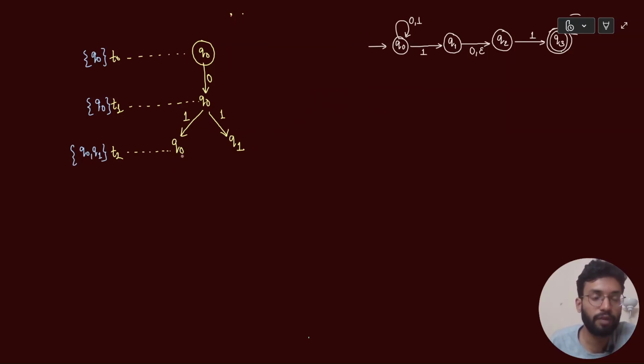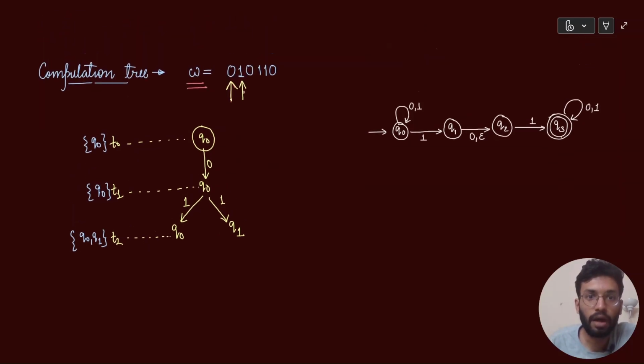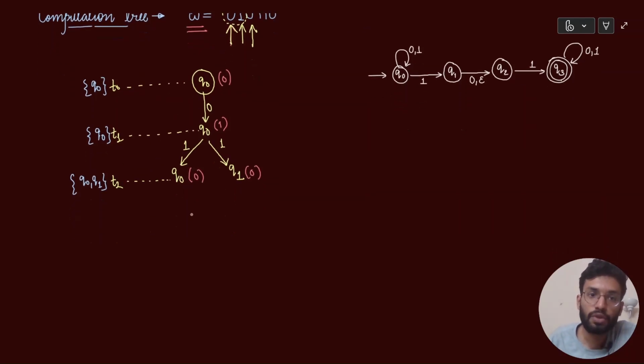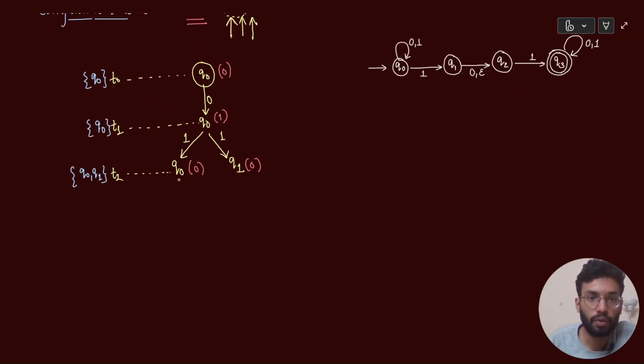So left वाले thread पे पहले जाते हैं. So left thread it has q0. Now the character to be inputted is 0, right? Because ये दोनों चीजें हम input कर रखे हैं. So because the context also tells us the pointer at the next character to be inputted. So over here the next character to be inputted was 0. यहाँ पर next character was 1. यहाँ पर next character is 0, right? So हम क्या करेंगे? At q0 we are going to input a 0. So obviously we are going to remain at q0, right?